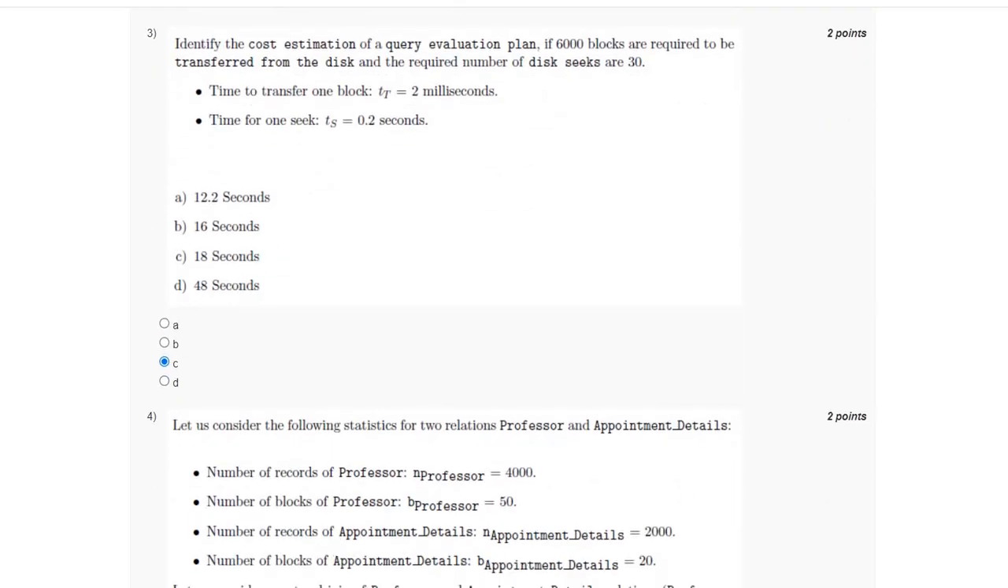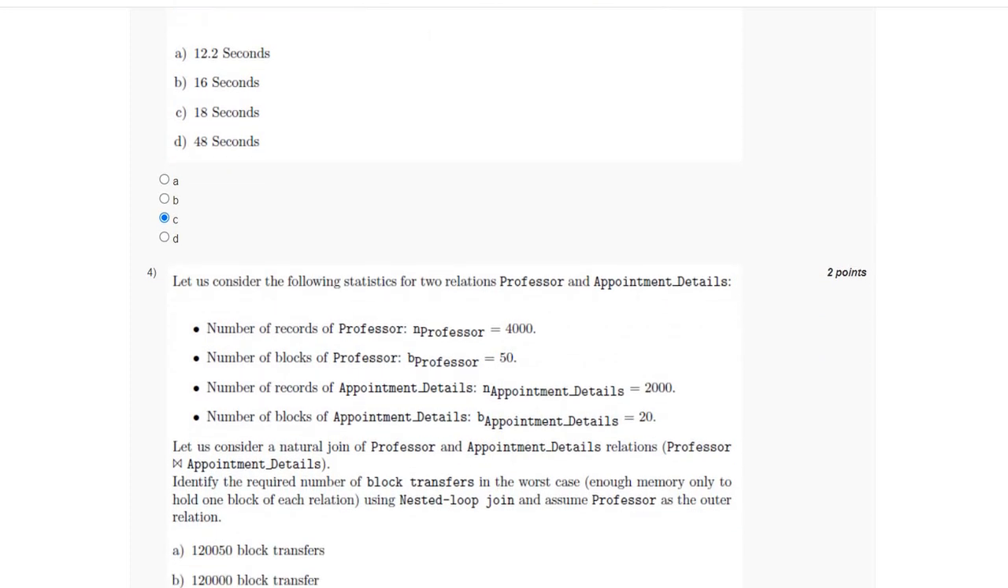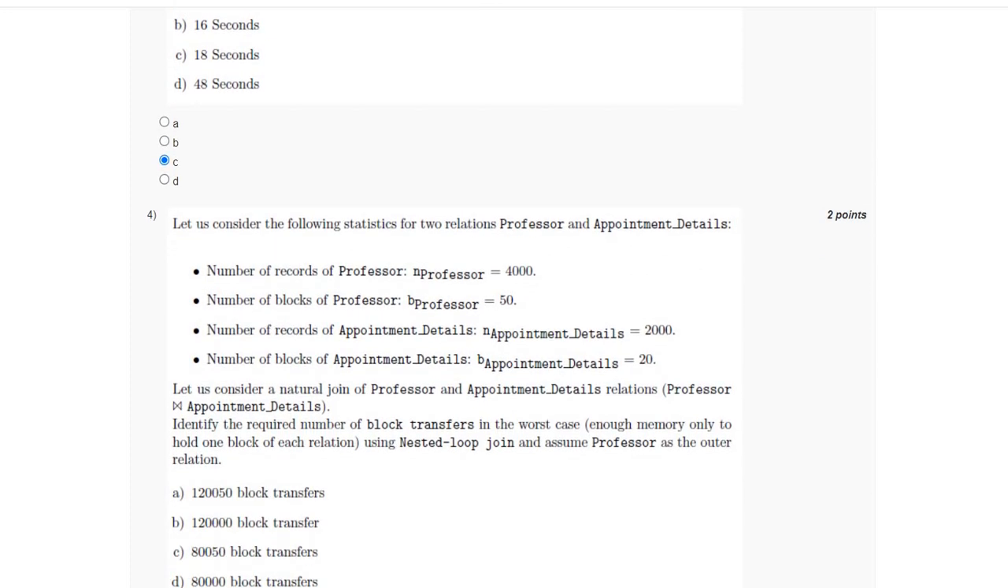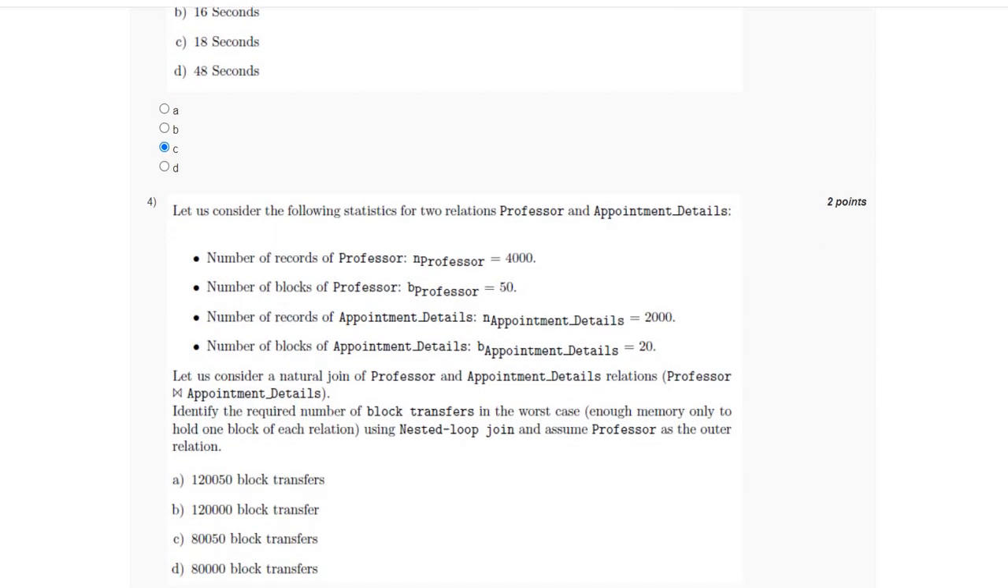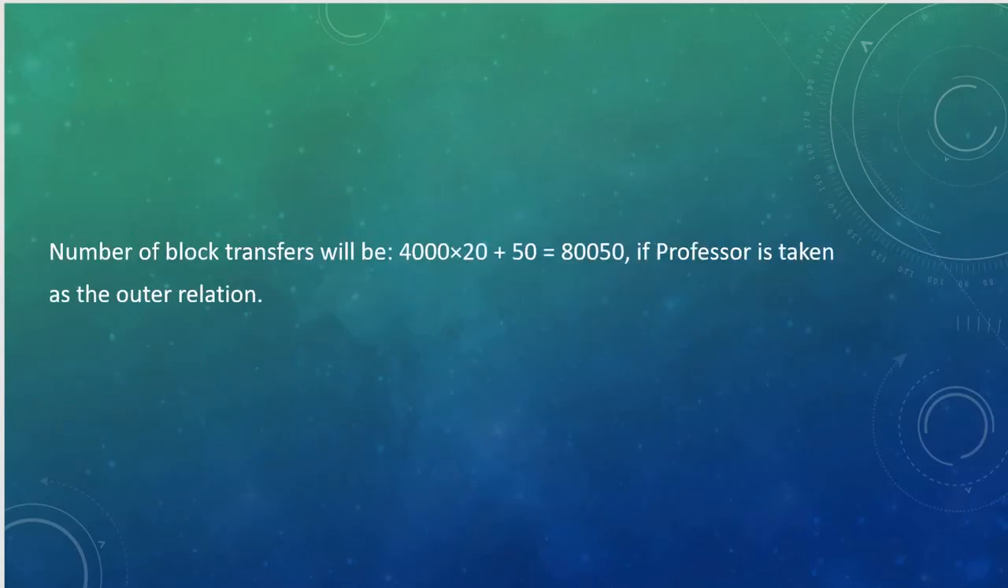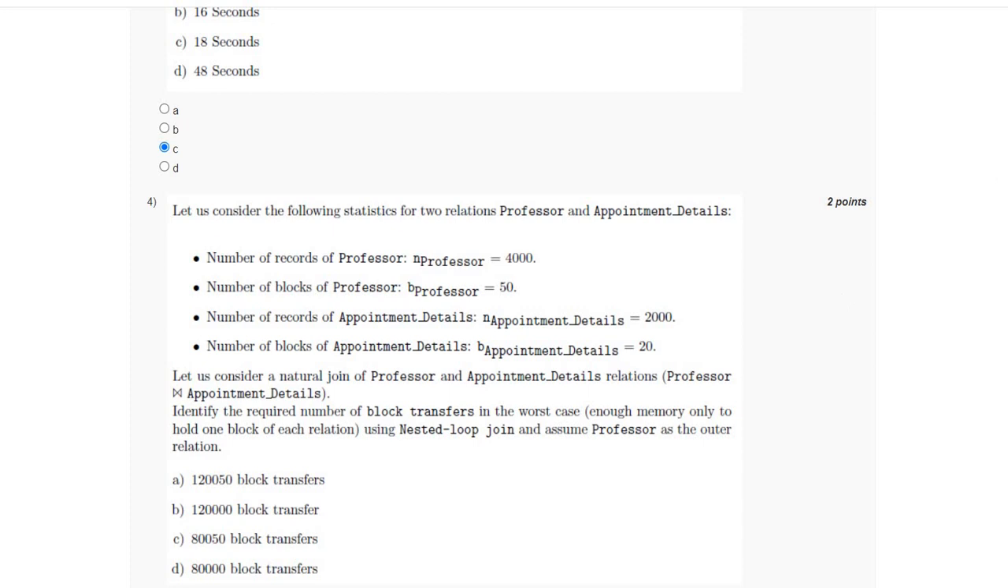For the fourth question, we have to find the number of block transfers in the worst case. So for this question, the number of block transfers will be 80,050 if the professor is taken as the outer relation. So for this question, the answer is option C.